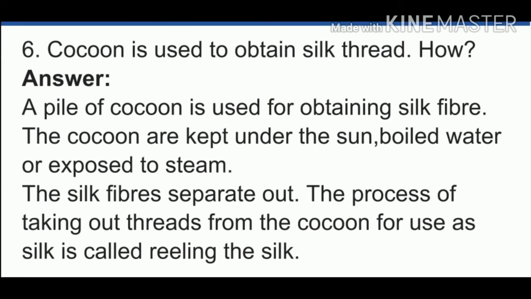Next one, cocoon is used to obtain silk thread. How is the cocoon used to obtain silk thread? Already we have discussed the reeling process. Do you remember? A group of cocoons is used for obtaining silk fiber. The cocoons are kept under the sun, boiled in water or exposed to steam. Then we take the silk fiber separating out from the cocoon. The process of taking out threads from the cocoon for use as silk is called reeling the silk. Not rearing, it is reeling the silk.